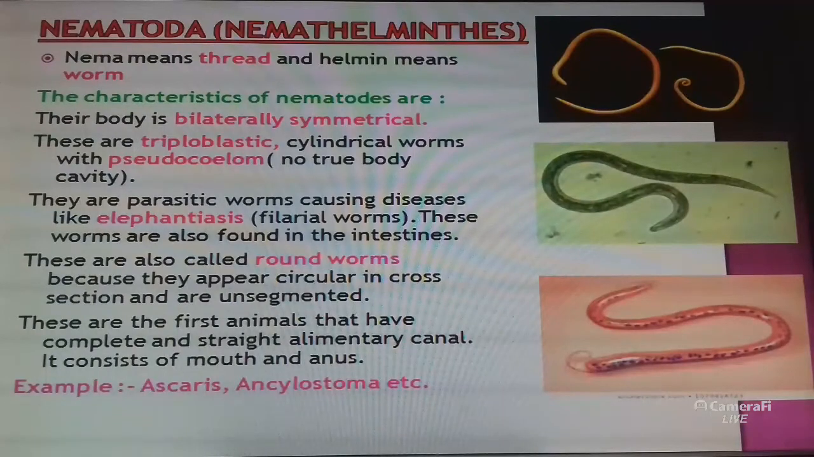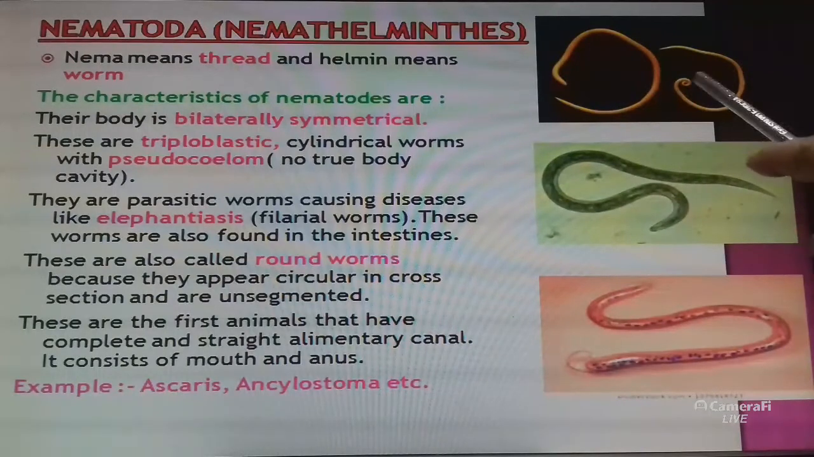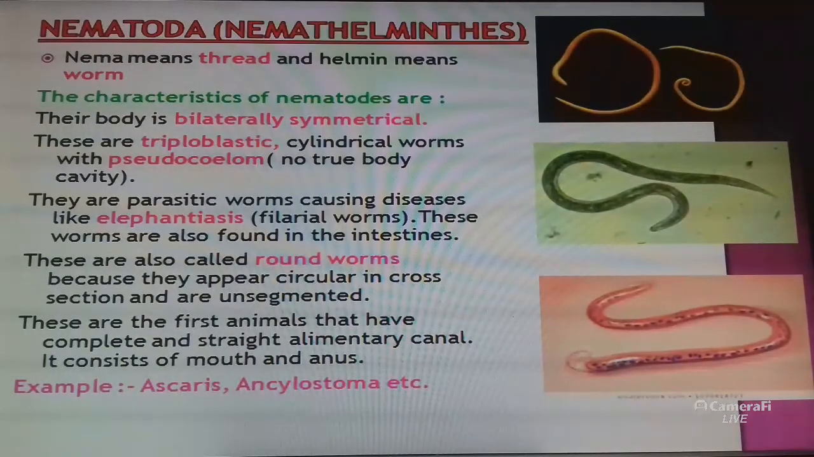Their body is bilaterally symmetrical. They are mostly parasitic worms causing disease, and these worms are also found in the intestines. These are thread-like worms. They are also called roundworms because they appear circular in cross section and are unsegmented.